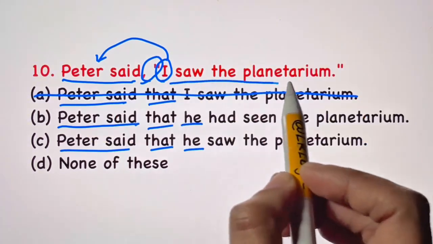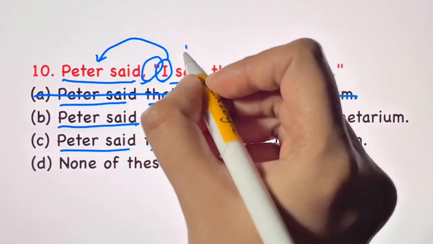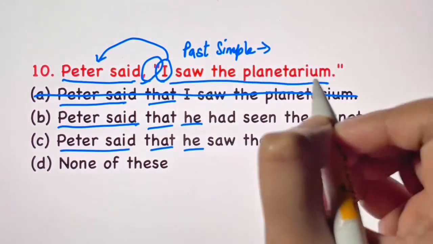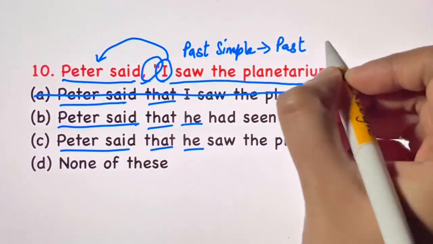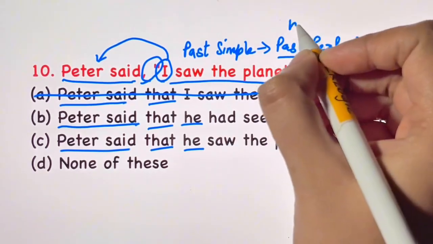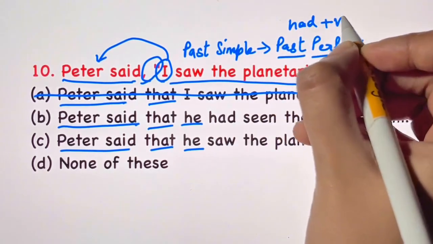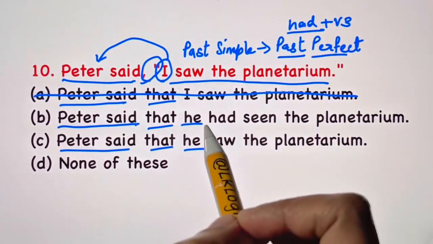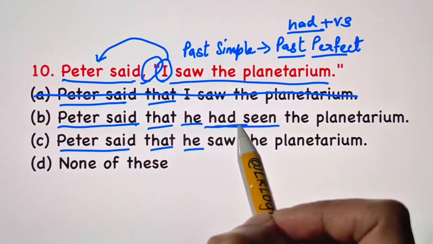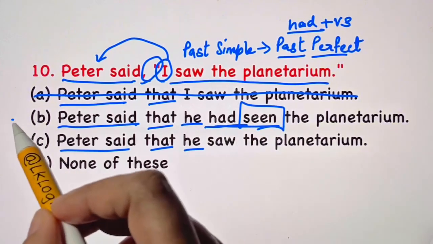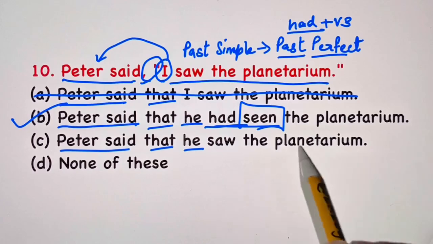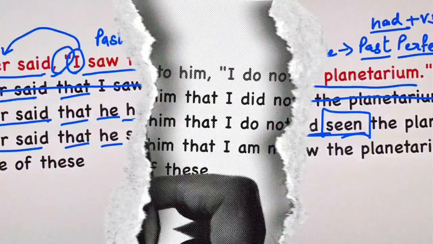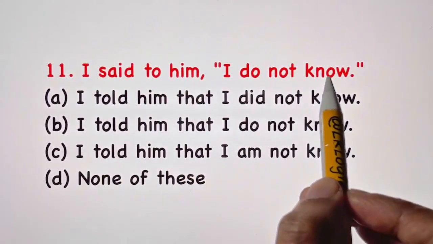The sentence is in which tense? Past simple. So we'll change it into past perfect. So past perfect takes had plus the third form of the verb. So in which sentence do we have had in this, right? Had, and the third form of the verb is seen. So that's your right answer. He saw the planetarium is in past simple, so that's wrong. And I said to him, I do not know. So here I